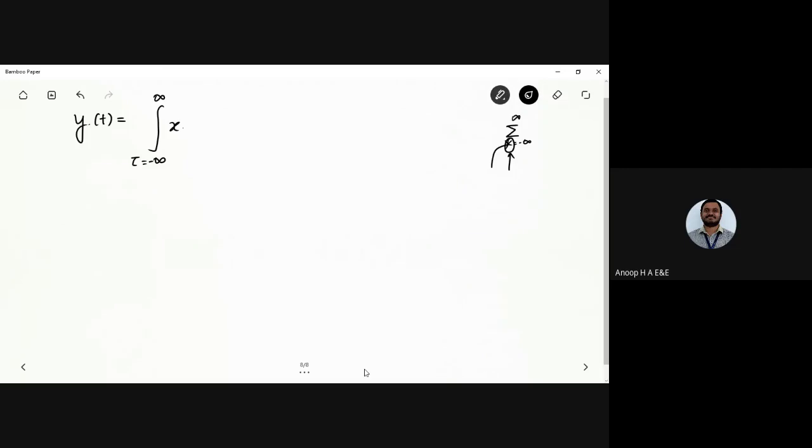Yeah, this is y of t, the output. That is the T operator being applied here, T of x of t. The T operator that is being applied is the output of the system.